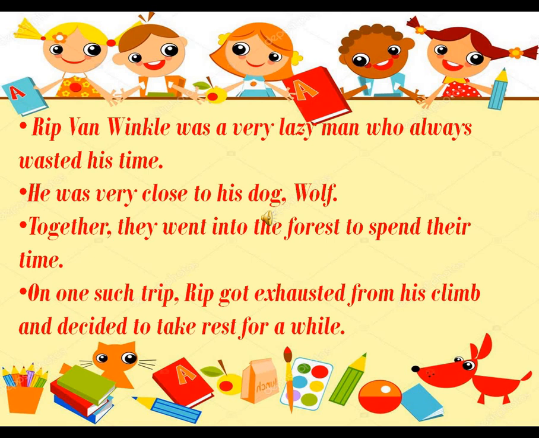In the very beginning, we saw that Rip Van Winkle was a very lazy man who always wasted his time. He was very close to his dog, whose name was Wolf. Together, they went into the forest to spend their time. As Rip Van Winkle was a very lazy man, he didn't wish to do any work, and to spend away his time, he would go to the forest along with his dog. On one such trip, Rip got exhausted from his climb and decided to take rest for a while. Yes, and this is the time when he also starts daydreaming. This is where we stopped.